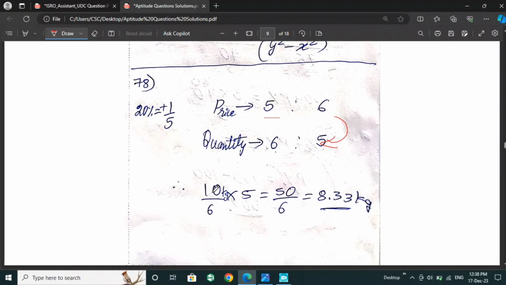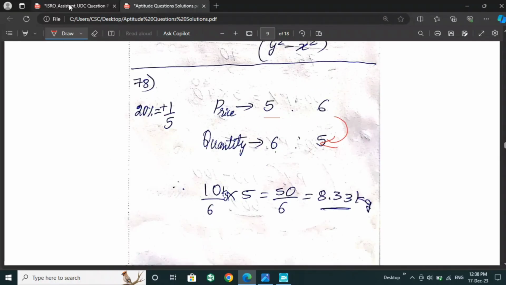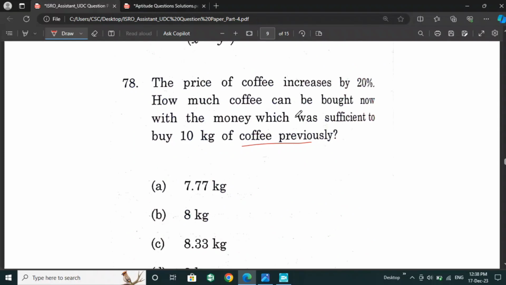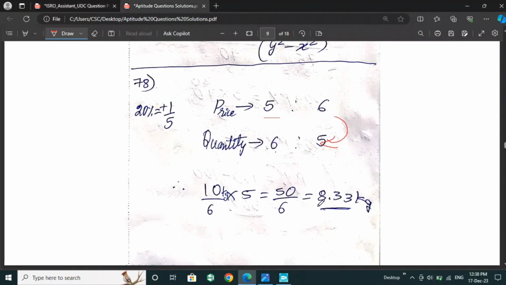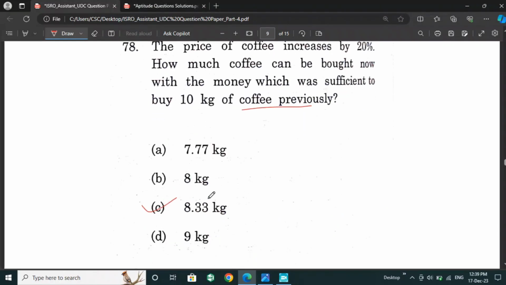So if we take 10 kg by 6 ratio in the initial stage, and we need to calculate for now how much kg of coffee we can buy, for that we will get 8.33 kg of it. So option C is the right answer for this question.